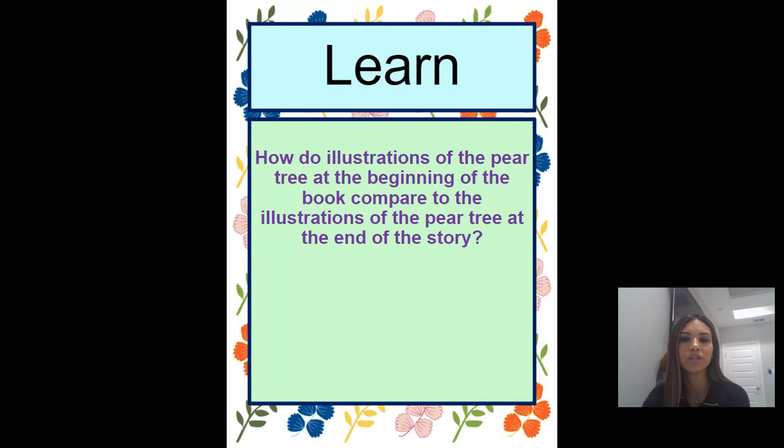Now, how do the illustrations of the pear tree at the beginning of the book compare to the illustrations of the pear tree at the end of the story? At the beginning, we saw that in every season, the pear tree and the pear blossoms changed. And at the end of the story, what did we see? That they were blooming, right? There were so many.